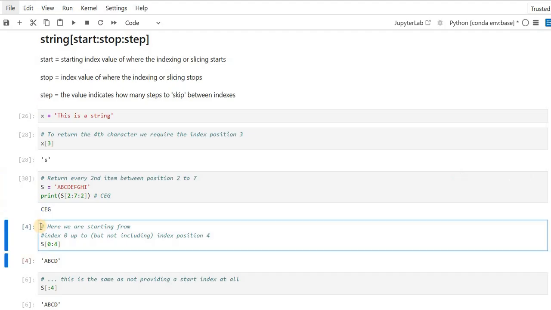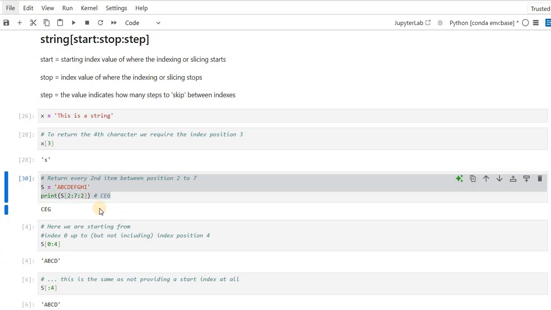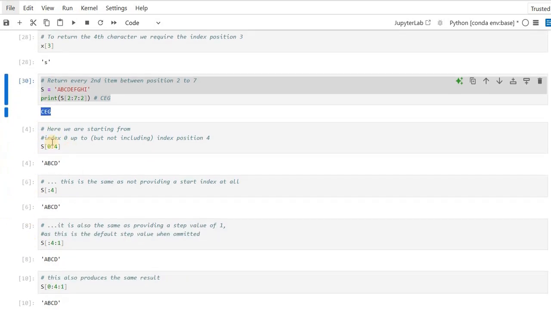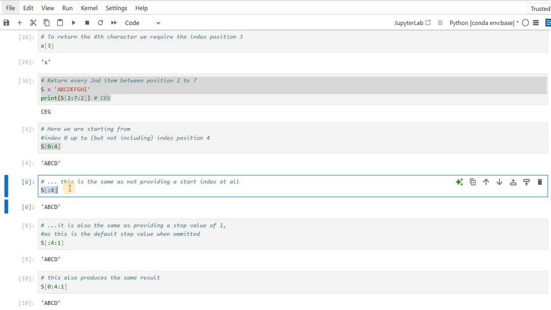But if I don't specify any step over here, then what will happen? C, D, E, F, G, everything will come. Understood? With step equal to 2, you have to jump one character each time, so the output will be C, E, G. There are a lot of other things, like S[:4]. That means you have not given start, so it will start from A. :4 means up to 4, that is 0, 1, 2, 3, so A, B, C, D.